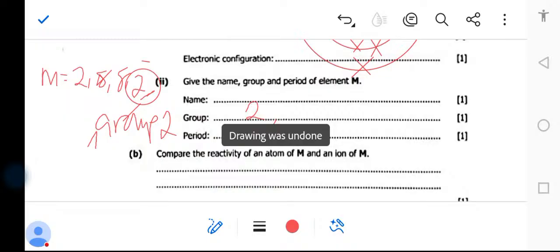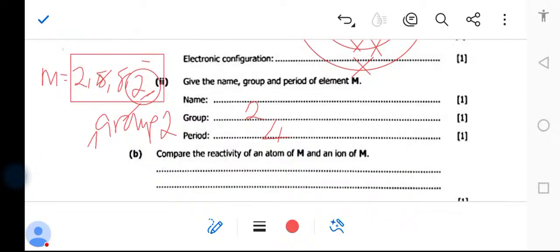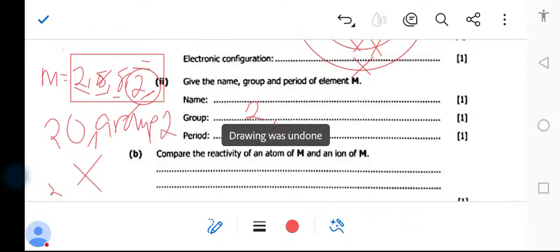Then what is the name? You check on the periodic table. To find the name, you add all these electrons: 2 plus 8 is 10, plus 8 is 18, plus 2 is 20. So you go on the periodic table. Which element has got the number 20?